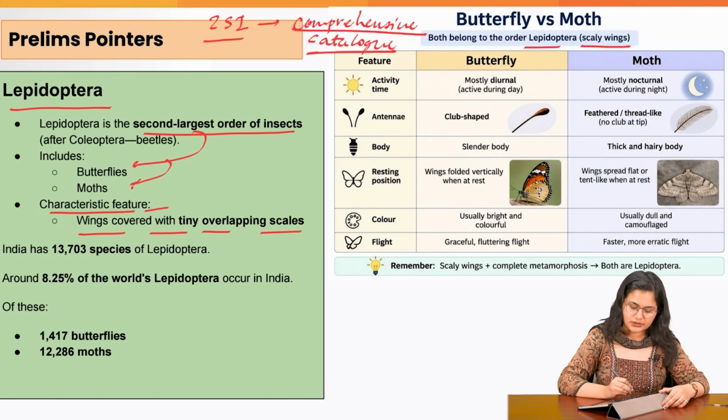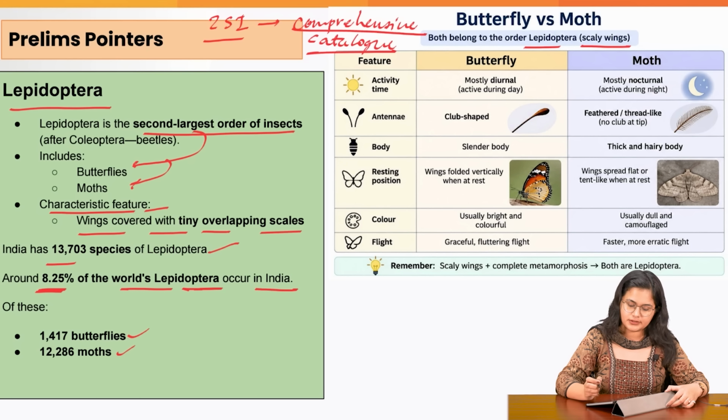India has more than 13,000 species of Lepidoptera. Around 8.25% of the world's Lepidoptera occur in India. 1,417 are butterflies and 12,286 are moths. What is the basic difference? You must remember that butterflies remain active during the day and are therefore called diurnal. Moths remain active during the night and thereby are called nocturnal.